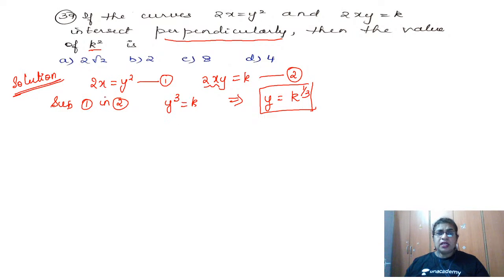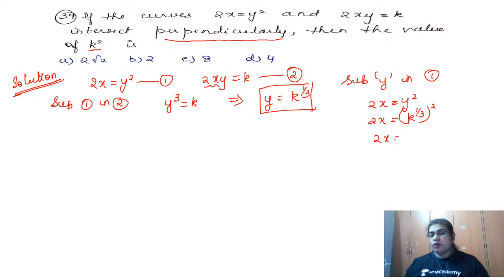So let us find what x is equal to. I want to know what x is equal to also. So substitute in 1. When I substitute the y value in the first equation, what is the equation? 2x is equal to y square. So that is 2x is equal to y square, which is k to the power 1 by 3 times 2.